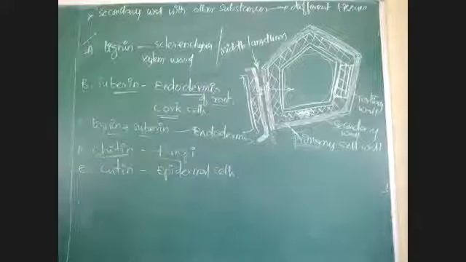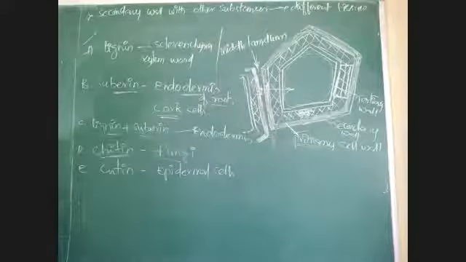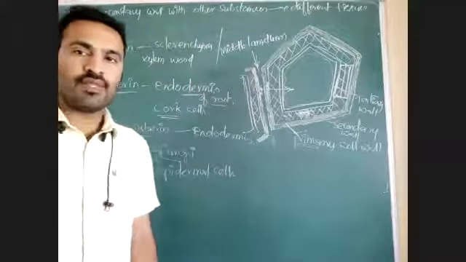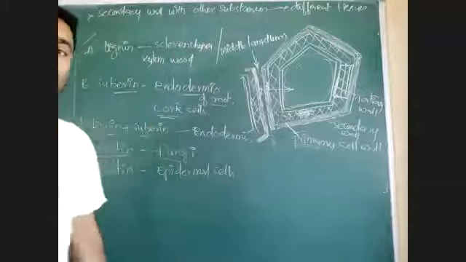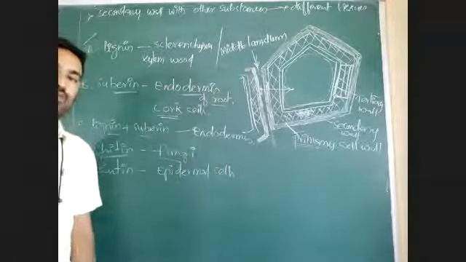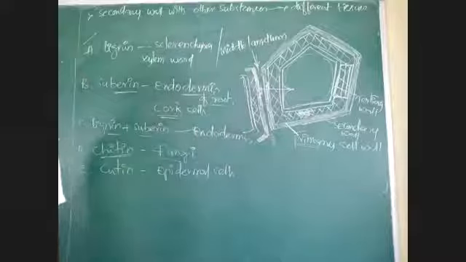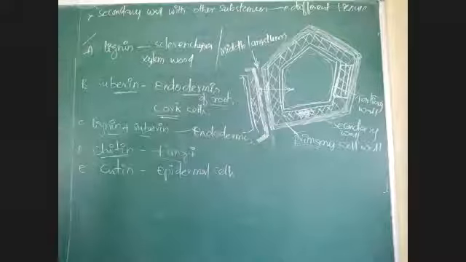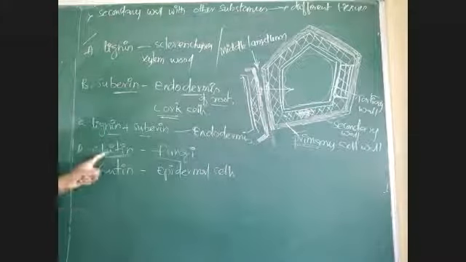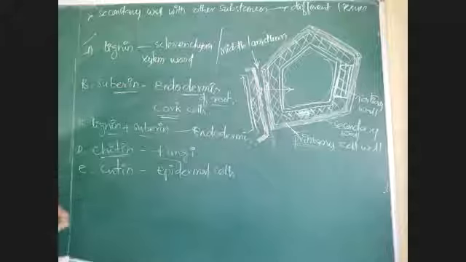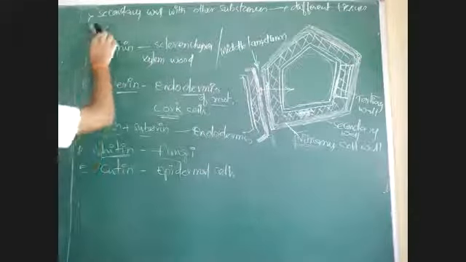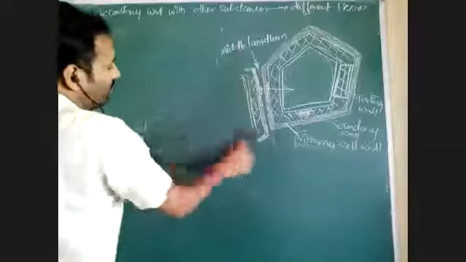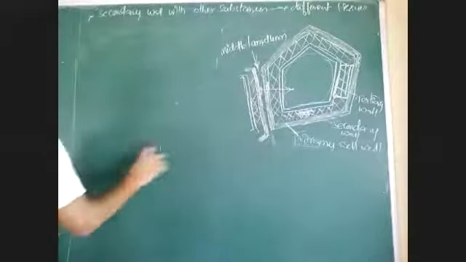What is the use of this lignin, suberin or chitin or cutin? They will give more support. Sclerenchyma is giving mechanical support. More support is given, or entry of water may be stopped. In anatomy, we will see that when lignin, suberin or chitin, cutin are present, the cell wall will become more strong. Cell wall will become more strong and entry of water may be stopped like that.